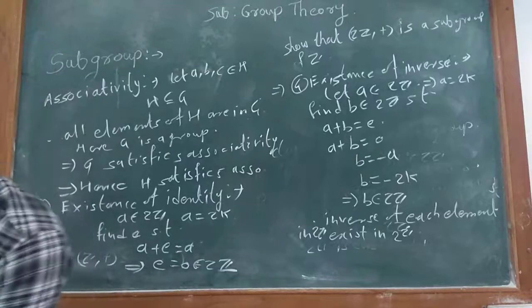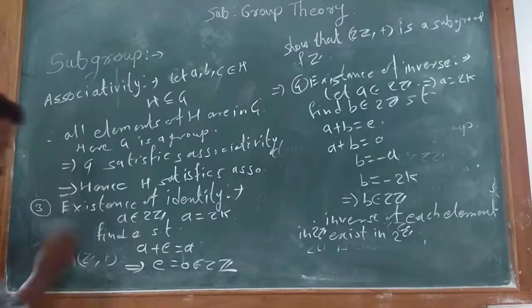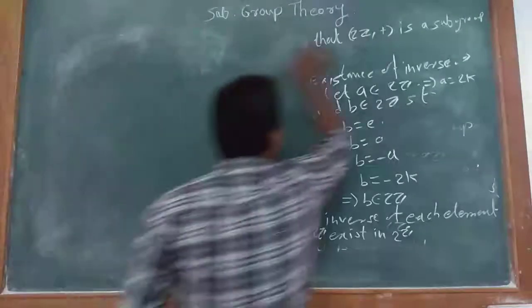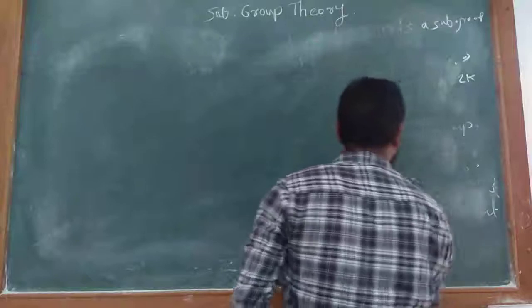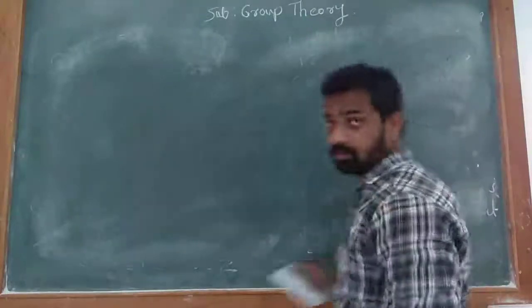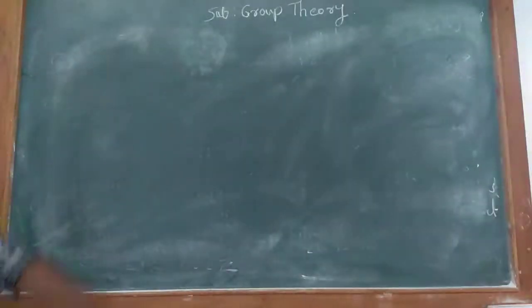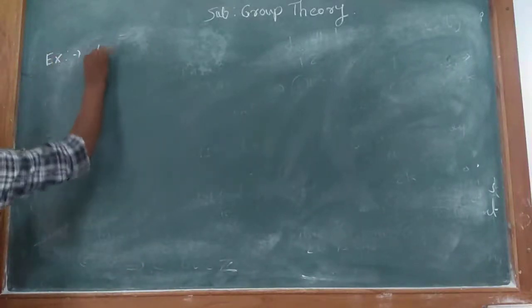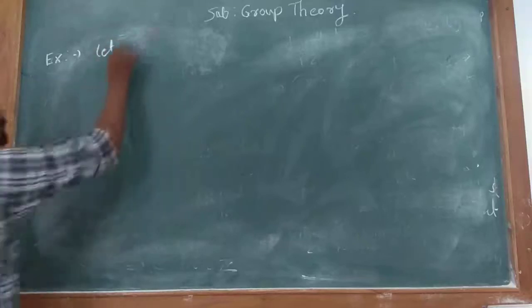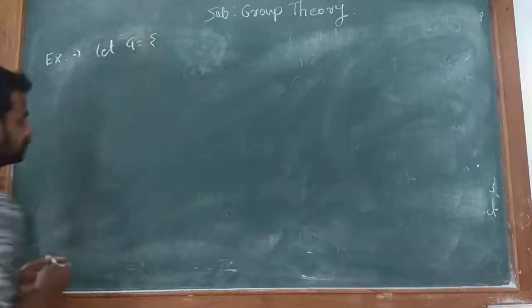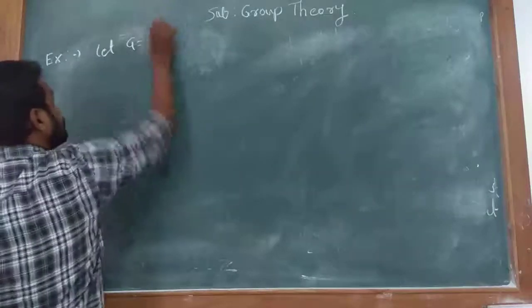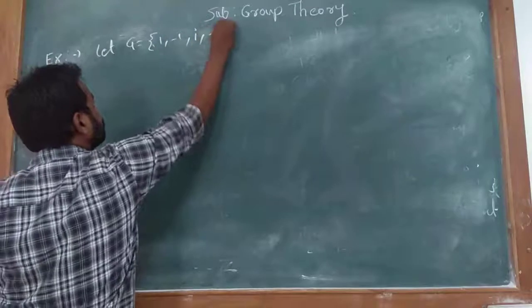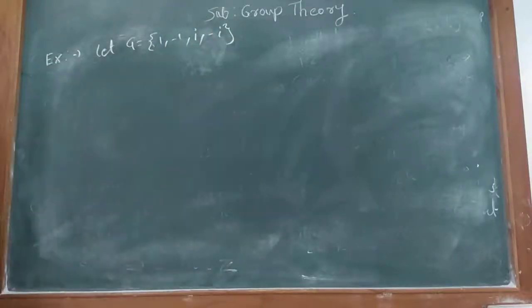Next example. Let G be the set containing 1, minus 1, i, minus i.